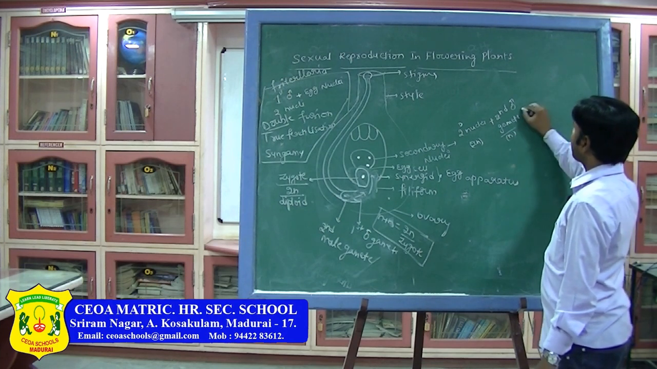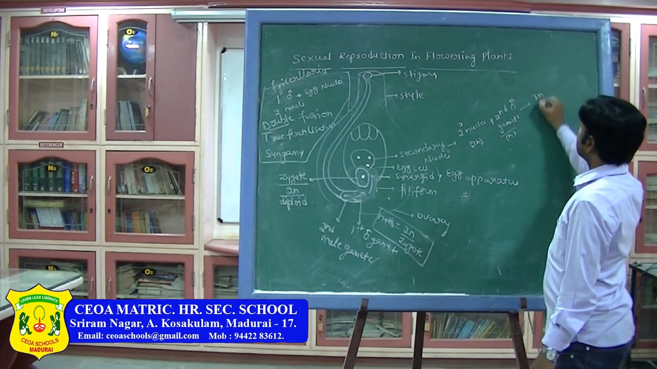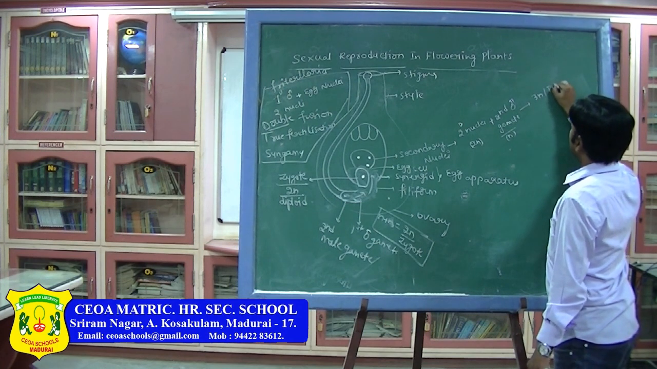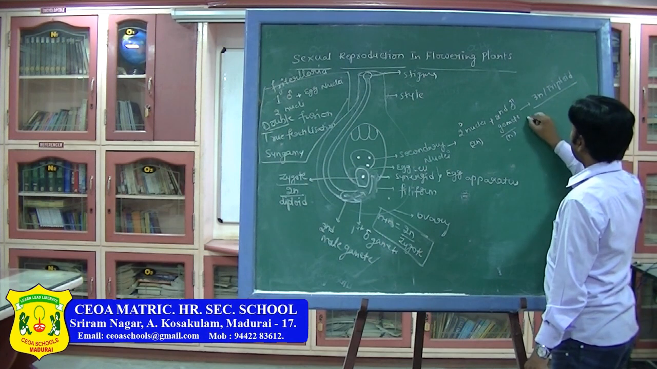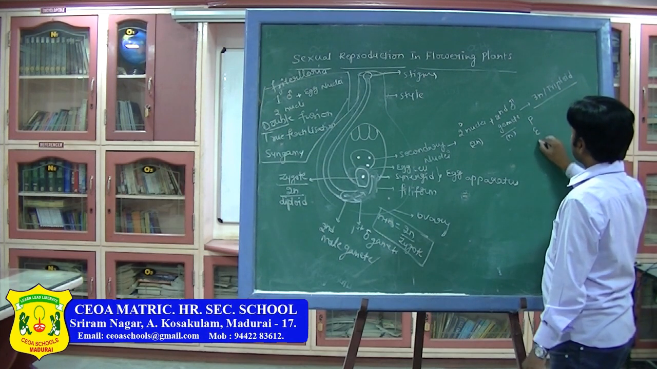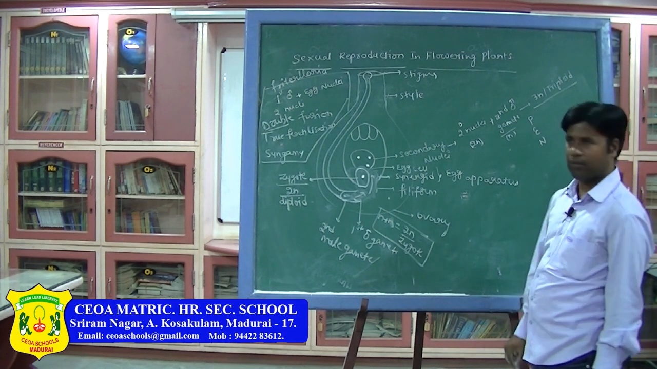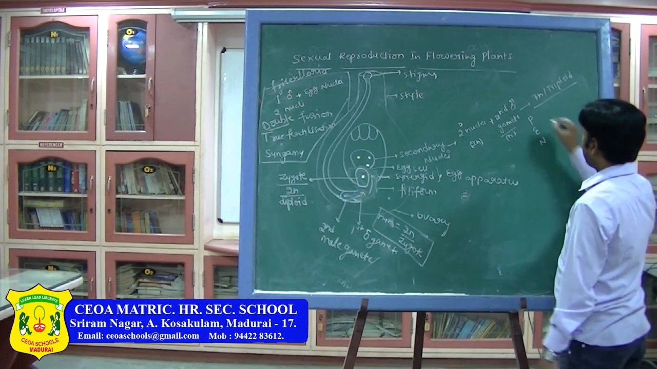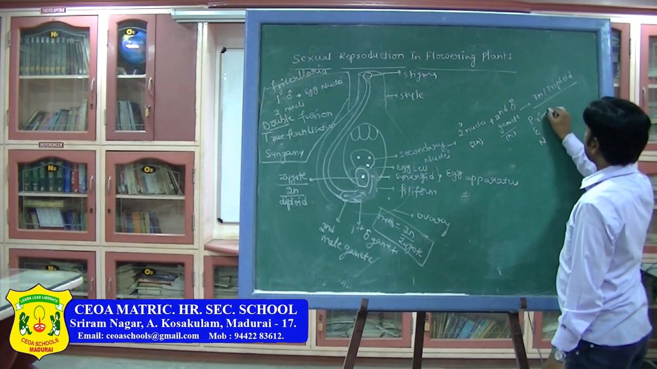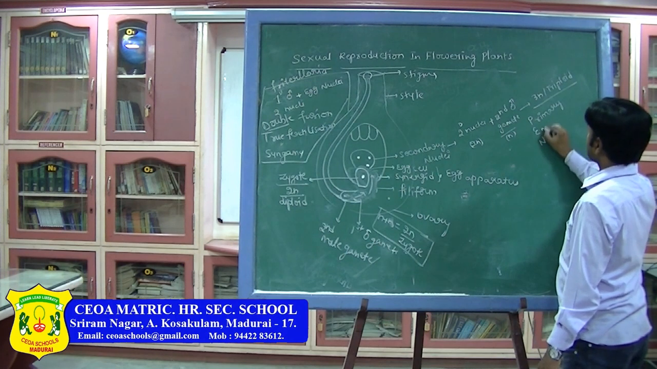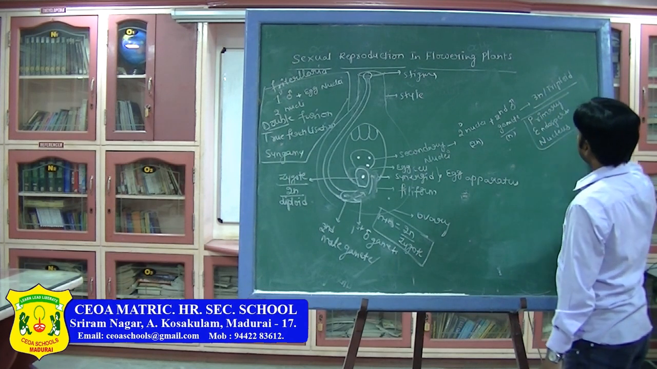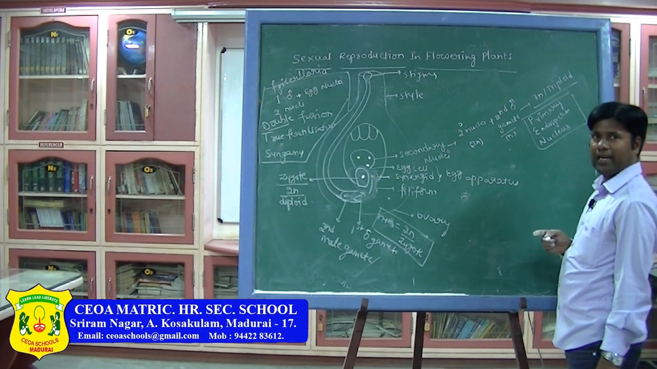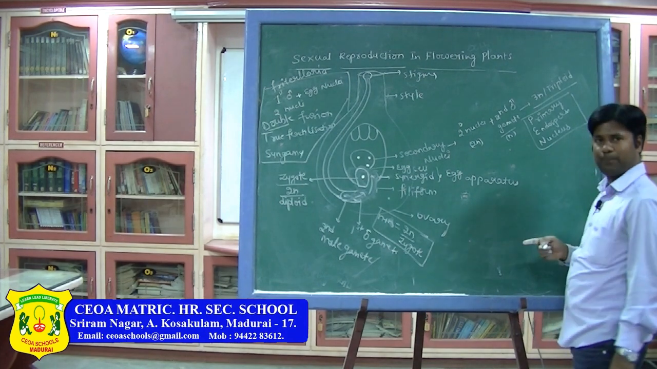This 2N plus N, what do you get? 3N. What are we calling 3N? Triploid. The triploid state of the primary endosperm nucleus will be formed. What is the abbreviation of PEN? That is primary endosperm nucleus. PEN will be formed. This question will be asked for the formation of the PEN.